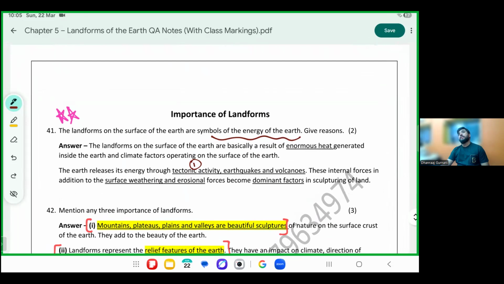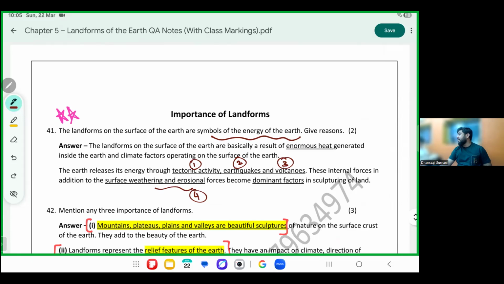The landforms on the surface of the earth are symbols of energy because they represent tectonic activity. Earthquakes you studied in chapter 8, volcanoes in chapter 7, weathering and erosion you'll study in chapter 9.